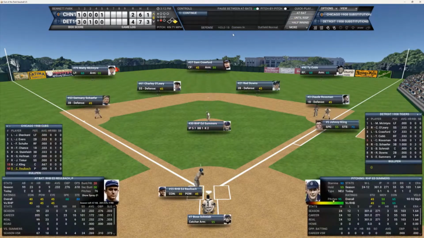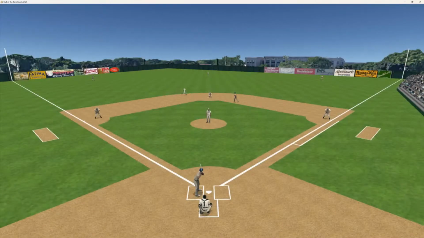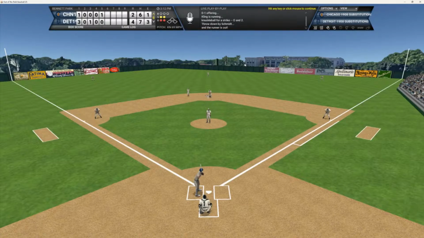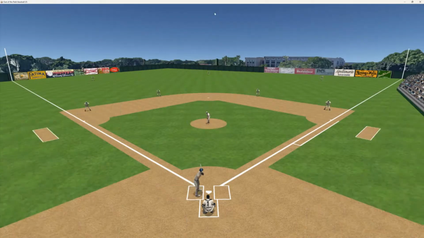And up to the plate steps Ed Ruelbach. He's 0 for 2. Will he be laying down a bunt here and trying to get him in scoring position? And off to the races he goes. And again, they throw him out. The Cubbies are not having much success here on the bases. So now there's 2 outs and Ed still at the plate.